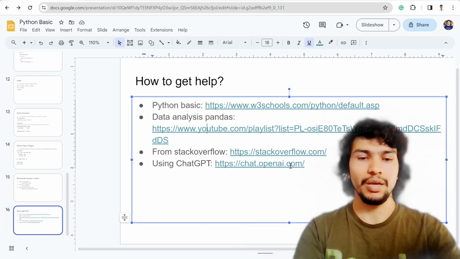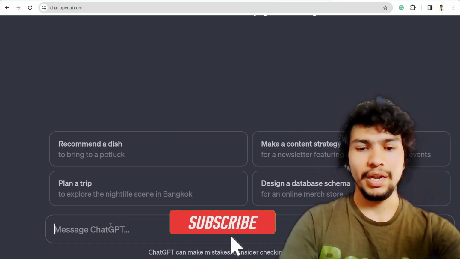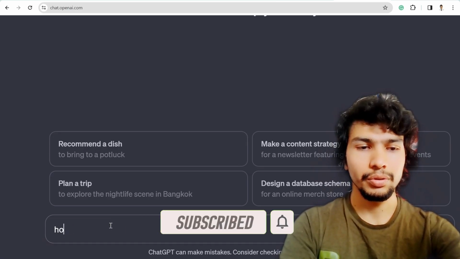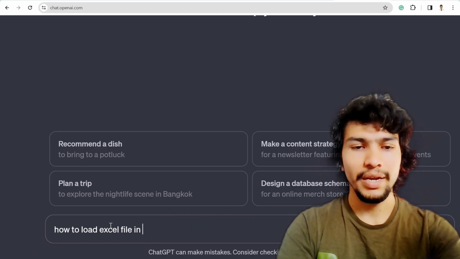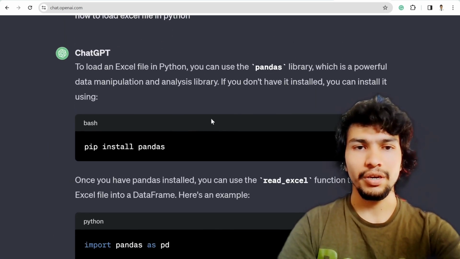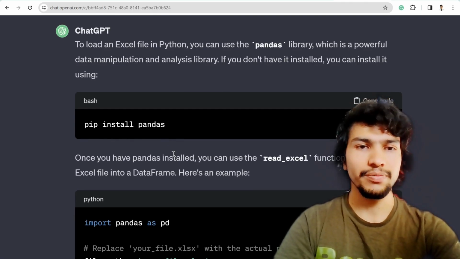So for example, I'll show you. I'm in ChatGPT and I'm already logged in. So if I say how to load file in Python, it will give you all the suggestions and everything written out with descriptions as well.